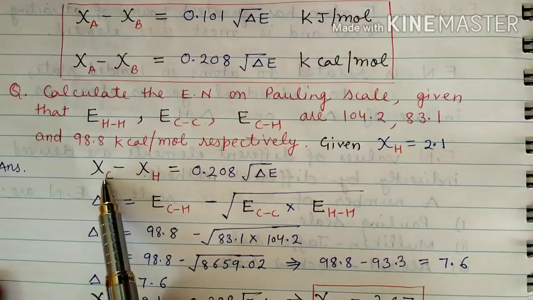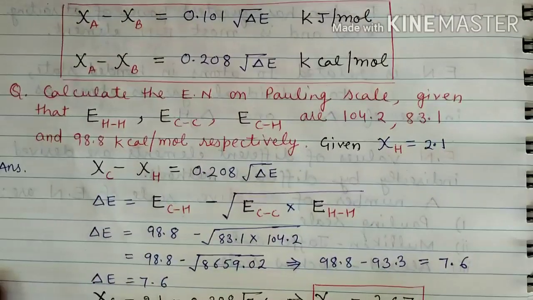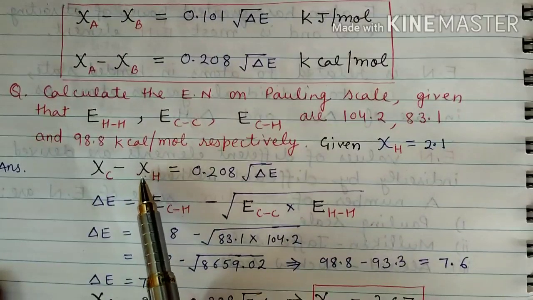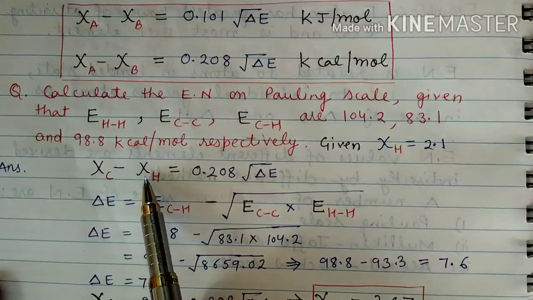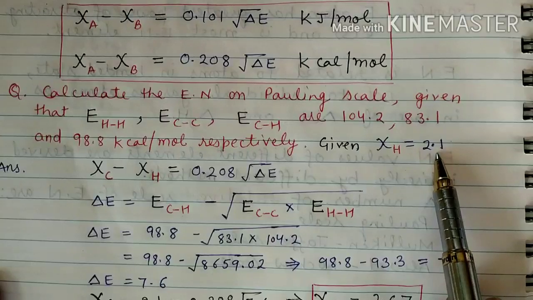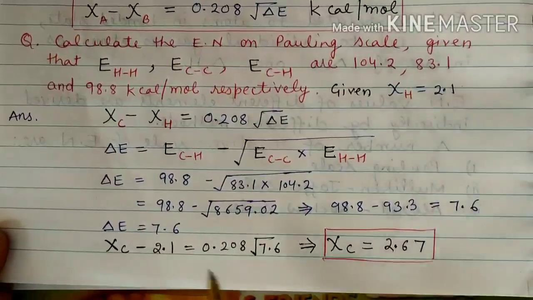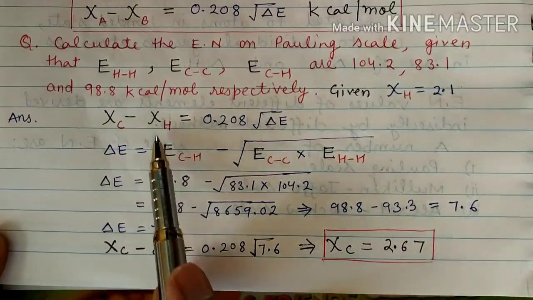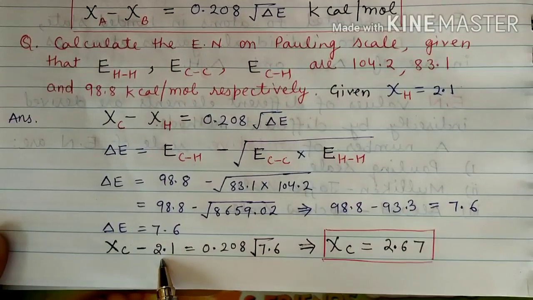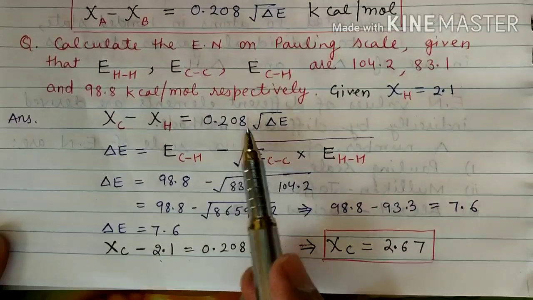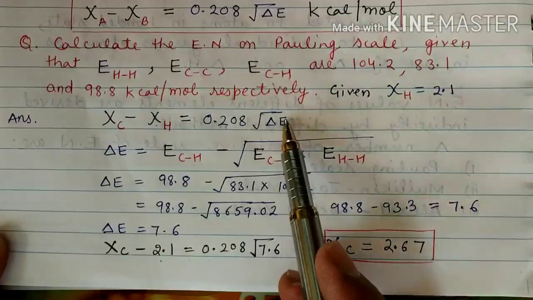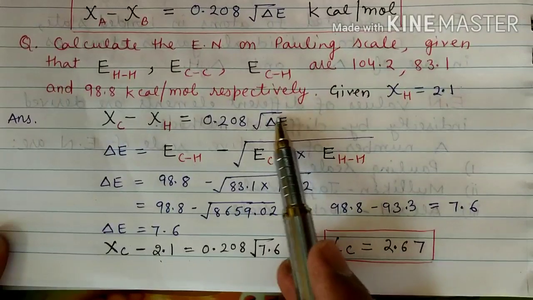Now we put in the values: chi C minus chi H, where the electronegativity of hydrogen is given as 2.1, equal to 0.208 times the square root of delta E, and we have calculated delta E equal to 7.6.